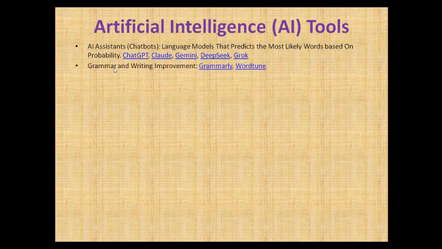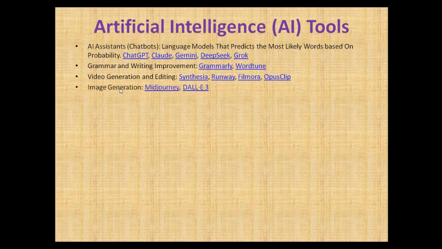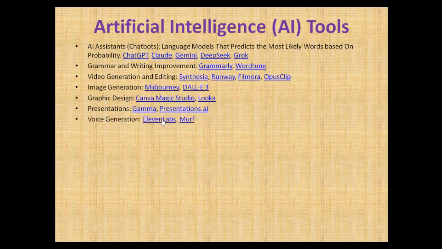We have grammar and writing improvement AIs like Grammarly and WordTune. We have video generation and editing AIs like Synthesia, Runway, Filmora, Opus Clip. We have image generation AIs like Midjourney and DALL-E 3. We have graphic design AIs like Canva Magic Studio. We have presentation AIs like Gamma and Presentations.ai. We have voice generation AIs like 11 Labs. We have music generation AIs like Suno and Udio.